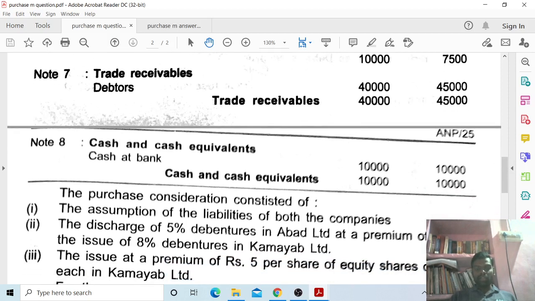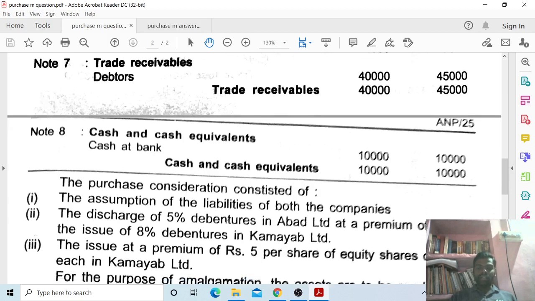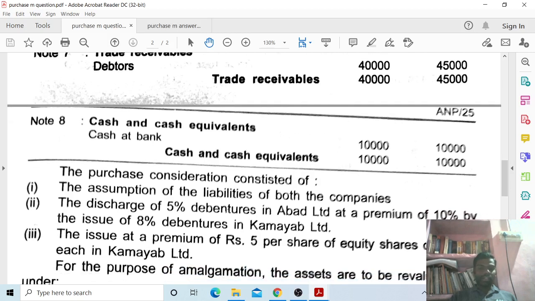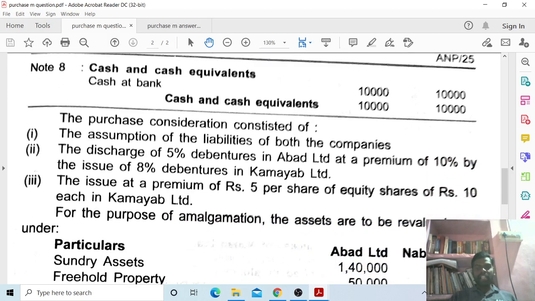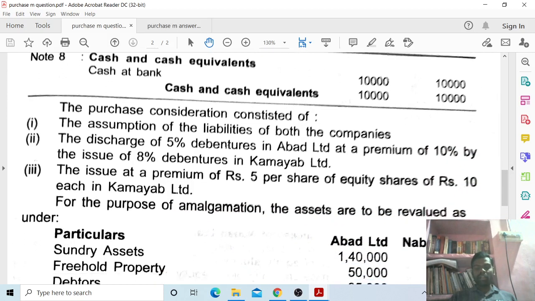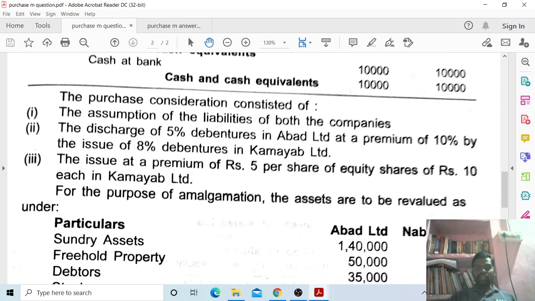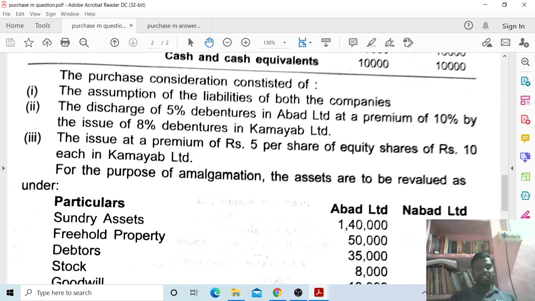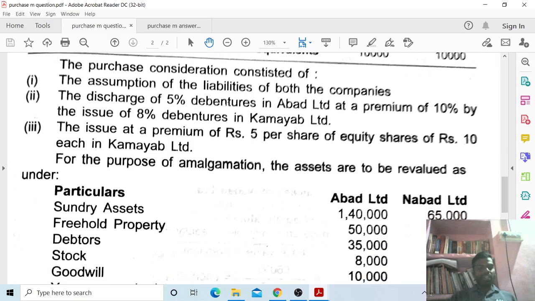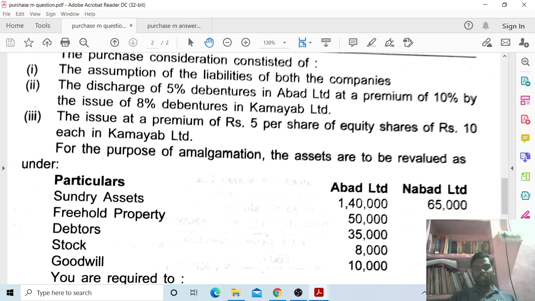Trade receivables total 40,000 Abad Limited and 45,000 Nabad Limited. Note number 8, cash and cash equivalents, cash at bank 10,000 Abad Limited, 10,000 Nabad Limited.